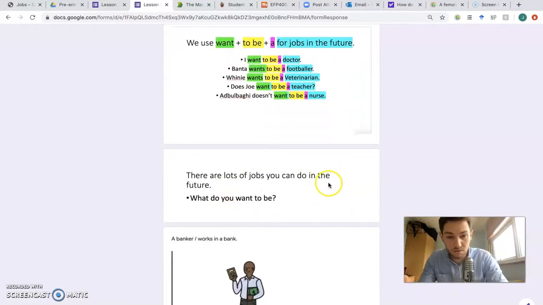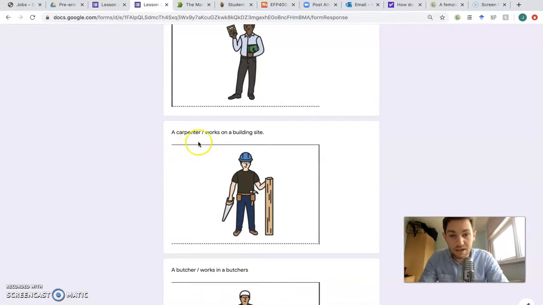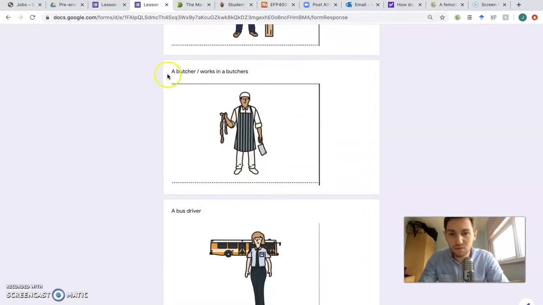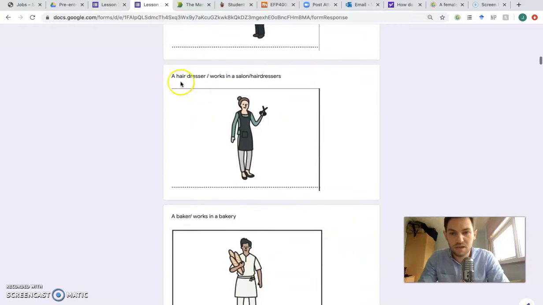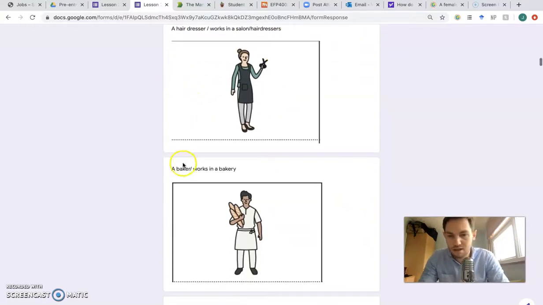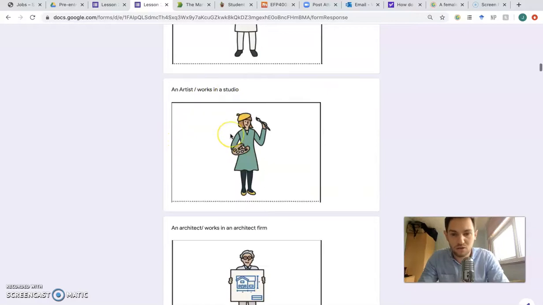There are lots of jobs you can do in the future. What do you want to be? You can be a banker who works in a bank. You can be a carpenter who works on a building site. You can be a butcher who works in a butcher's. You can be a bus driver. You can be a hairdresser who works in a salon or a hairdresser's. You can be a baker who works in a bakery. You can be an artist who works in a studio.